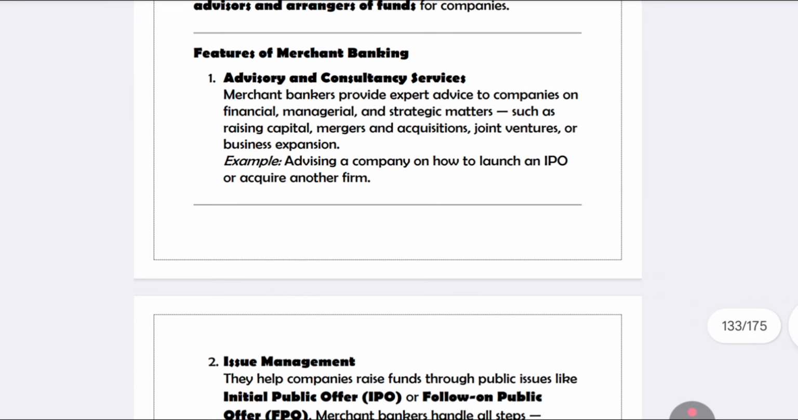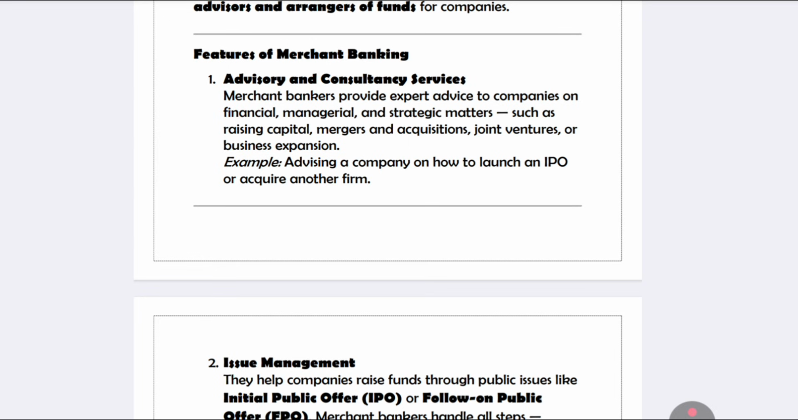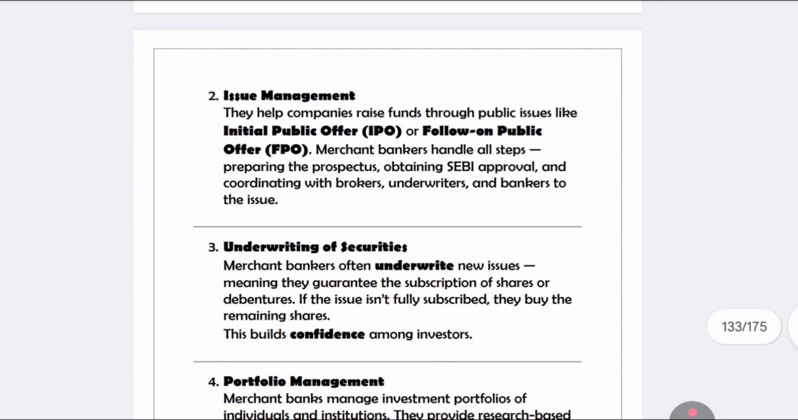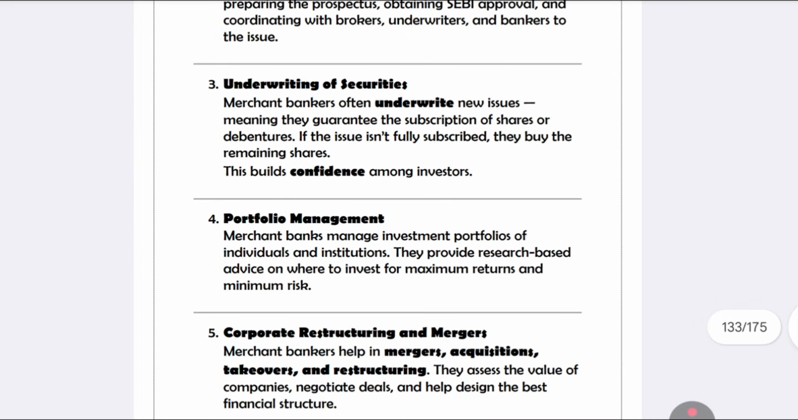The first one is consultancy services. It will advise how to launch an IPO or how to acquire another firm, like that. It will also handle issue management, like public offer, private offer, initial public offer, IPO, follow-up offer, like that. Next, underwriting of securities. Underwriting is about new shares, new issues. It is fully subscribed to buy the remaining shares, like that.